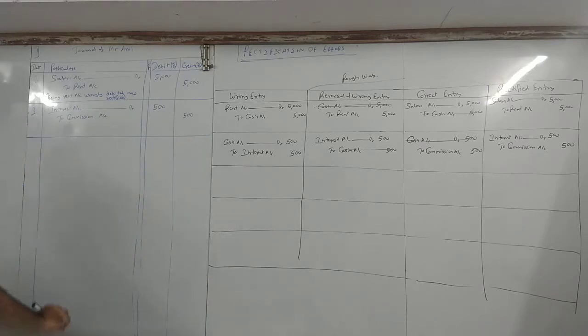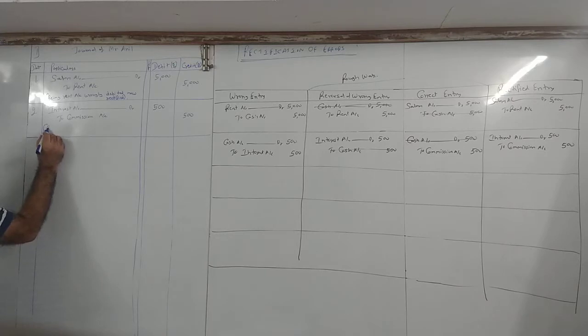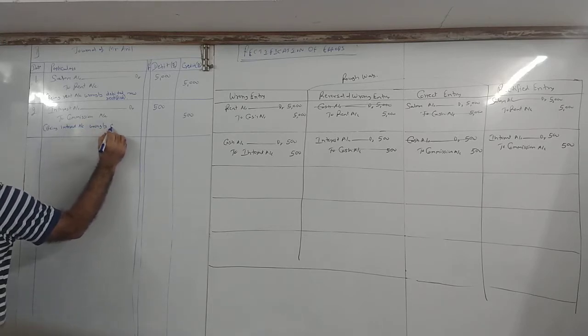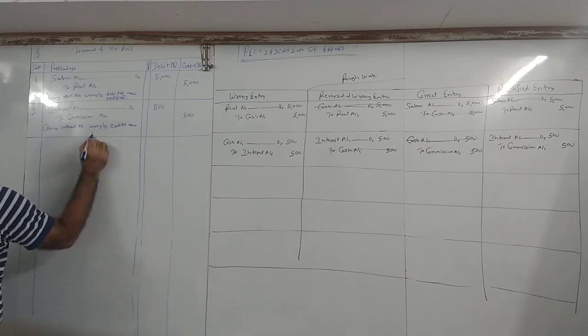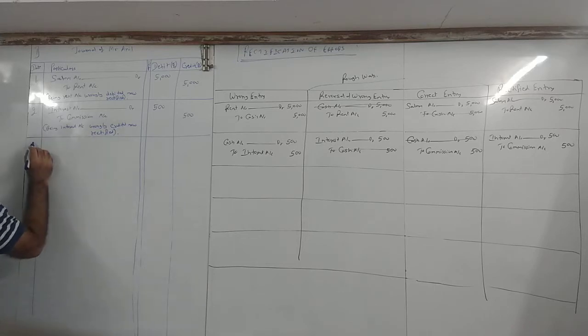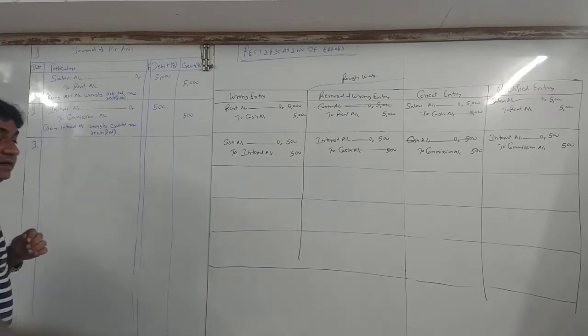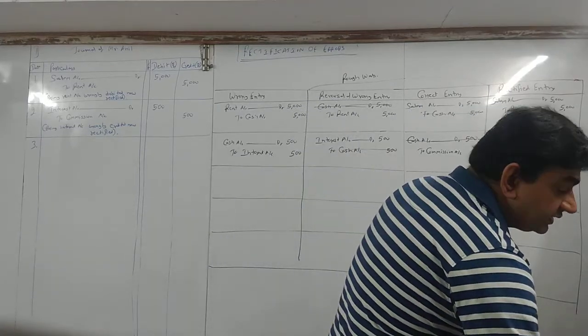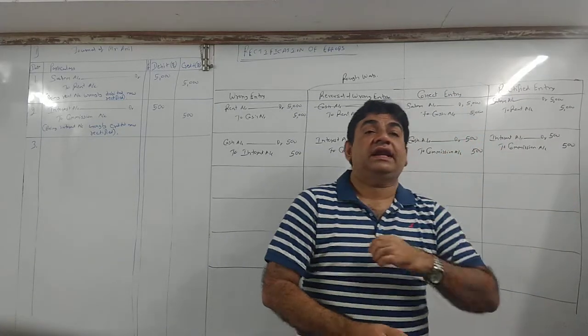Interest debit 500 to commission 500. Being interest account wrongly credited, now rectified.